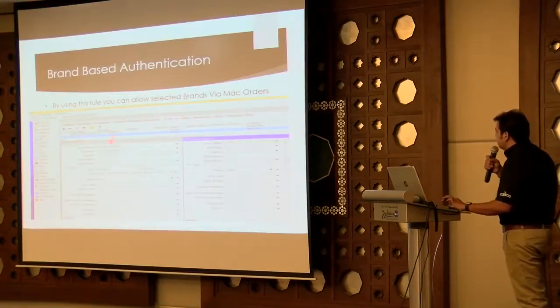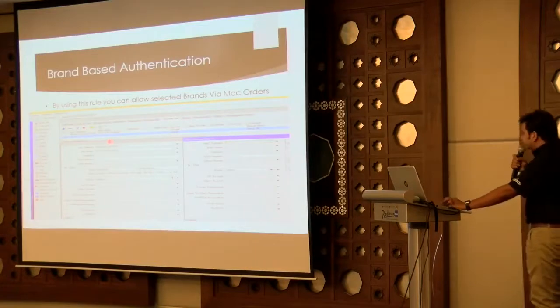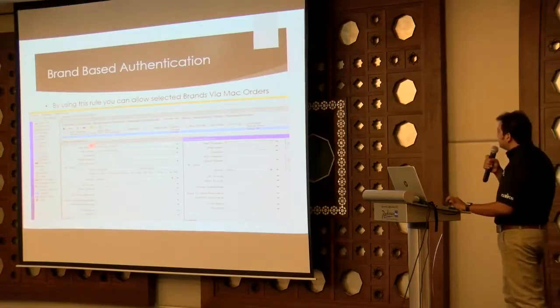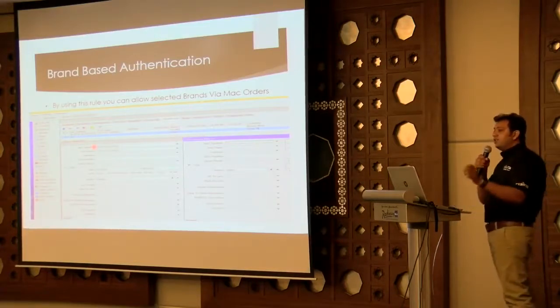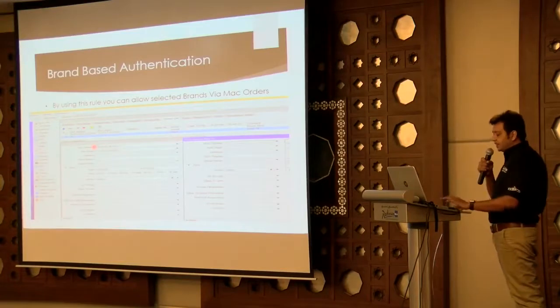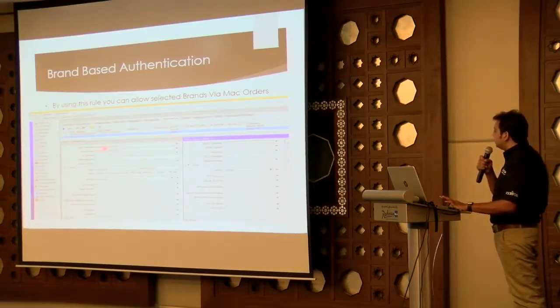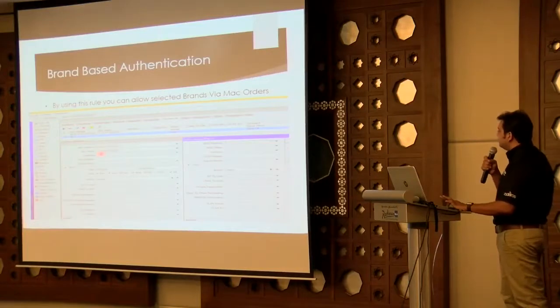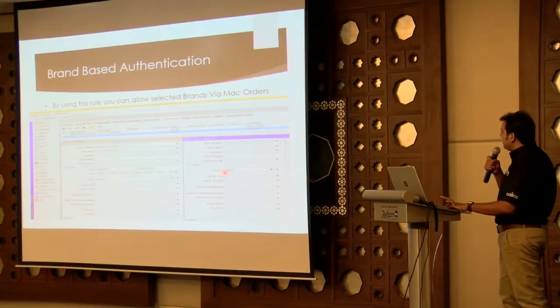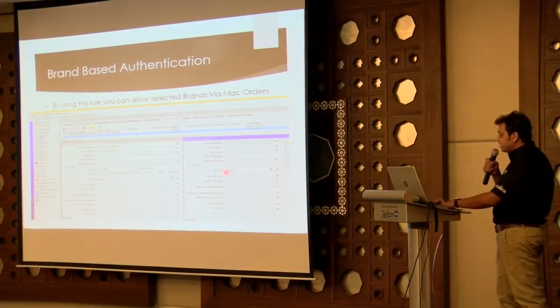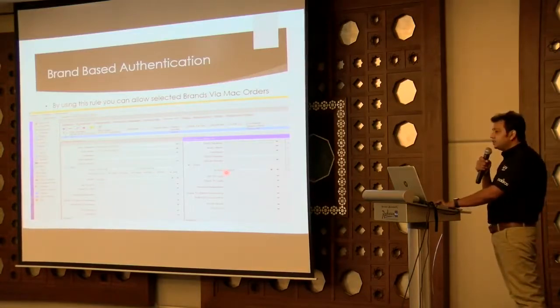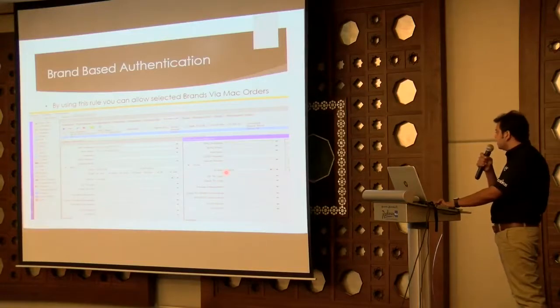Similarly, there is brand-based authentication. If you want only Apple phones to be allowed, you can do that, because for every manufacturer, the first three sections of the MAC address are the manufacturer code. So you define the manufacturer code here, make it match, and accept it. For others, you make another rule which is reject. This kind of authentication is brand-based, and it is also useful in some places.